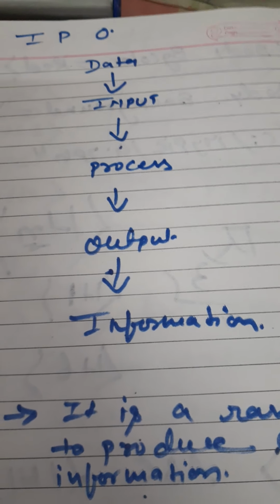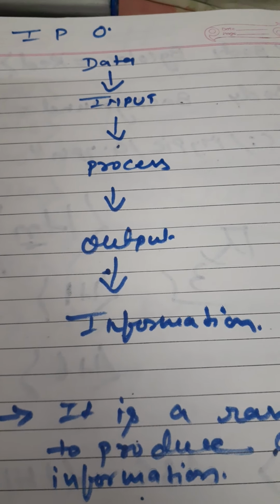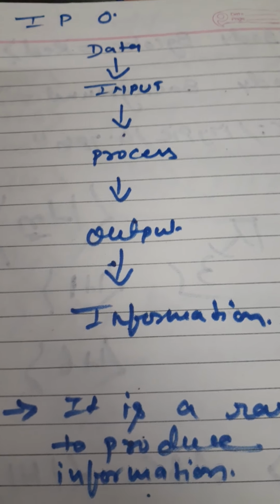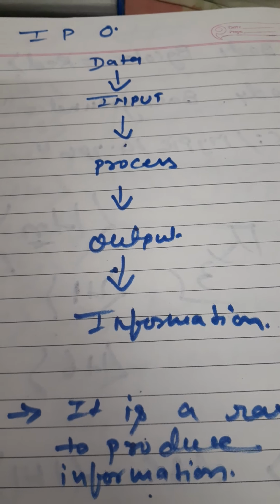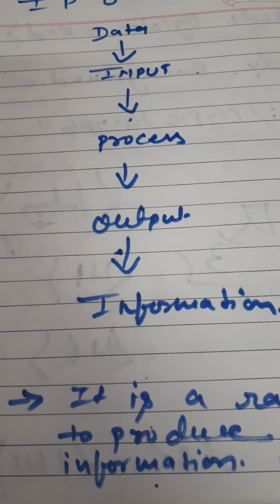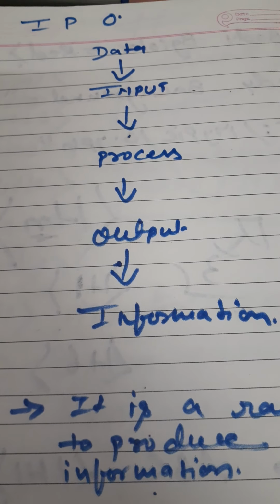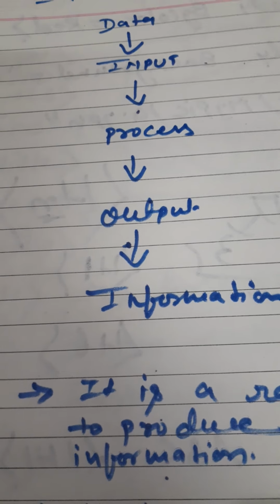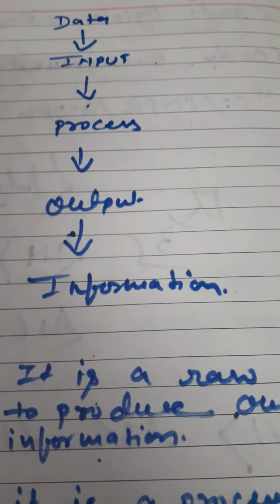So, according to this IPO cycle, we know that data is inserted using input devices. After inputting data, it goes to the CPU. The CPU will process it and produce the output, and the output will display the processed data in the form of information.